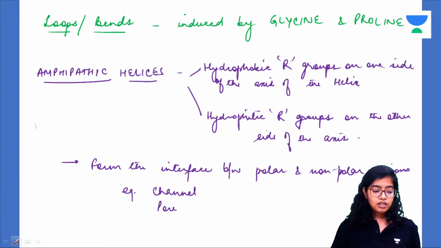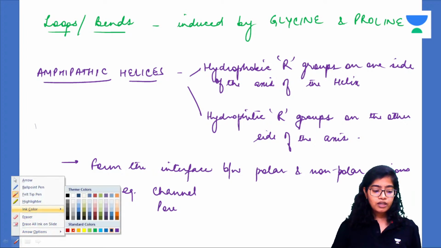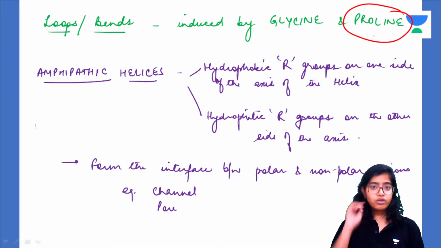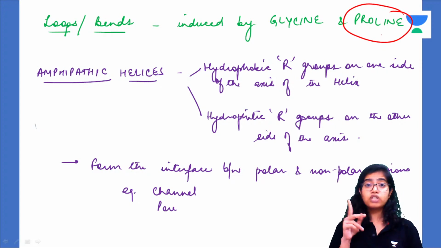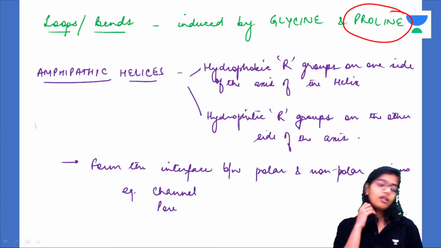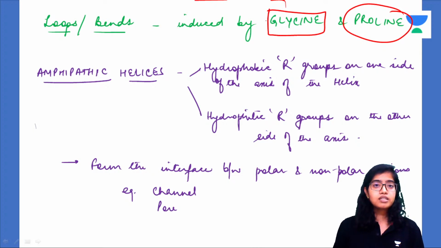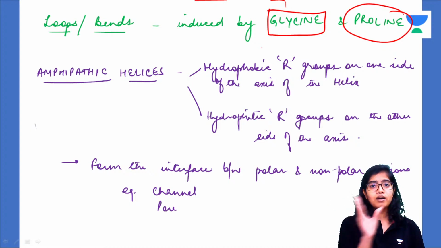The answer is glycine and proline. Proline, we have understood why, because it does not have hydrogen left after peptide bond formation to produce hydrogen bond. Because it is an amino acid, it lacks one hydrogen. Now what is wrong with glycine? Glycine is so small, because it is the smallest amino acid. It does not have any R group.